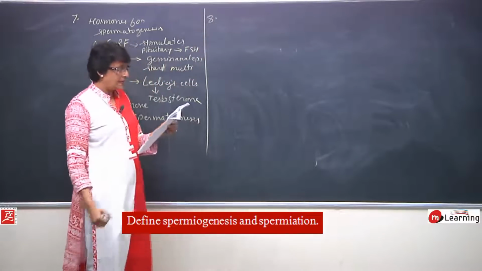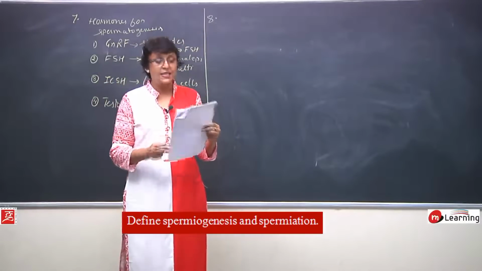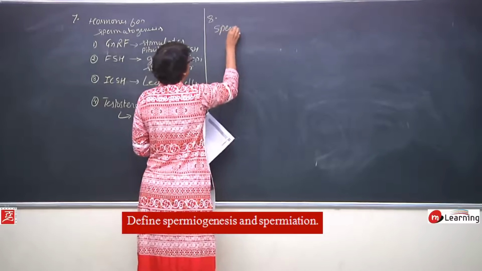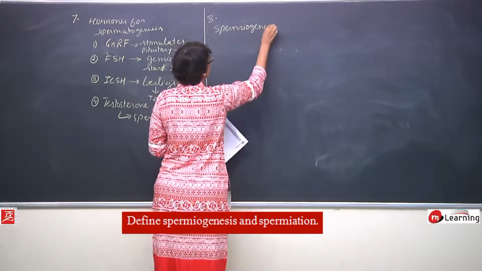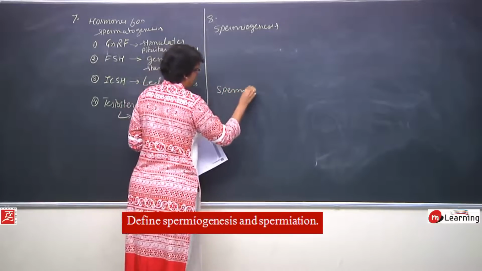Question 8 says, define spermiogenesis and spermiation.